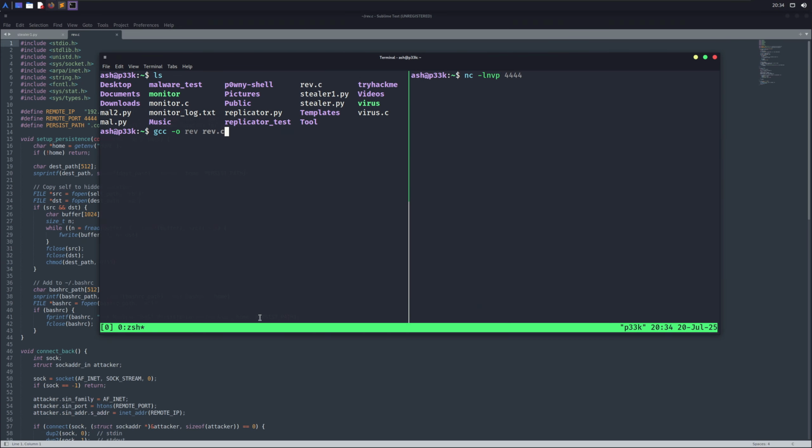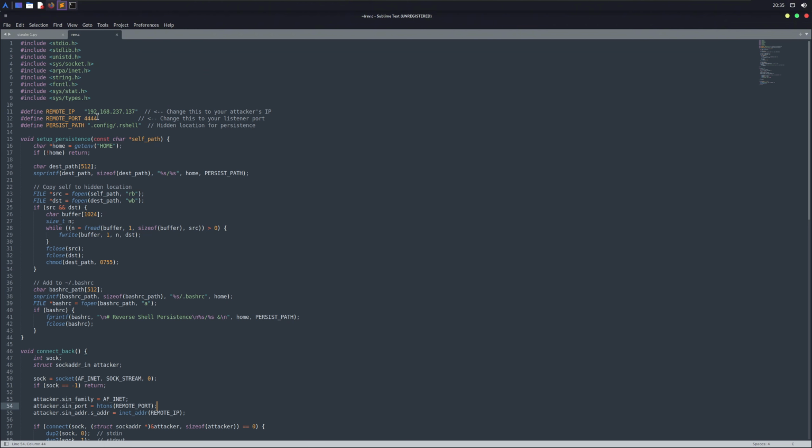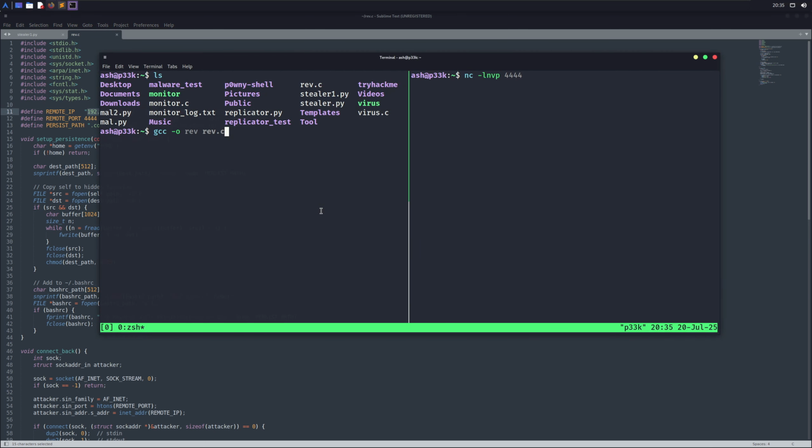So I copied the code into my Linux machine, changed the required stuff like the IP address, keeping the port the same, and compiled the code using GCC. Now let me quickly open two terminals. On one, I have netcat listening for connections on port 4444, and on the other hand, I'm going to run this file. Let's see what happens. So we got a connection back. We can run commands, which is well and good.